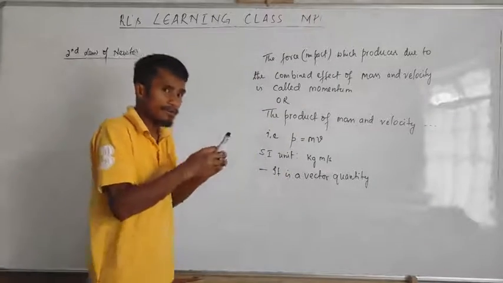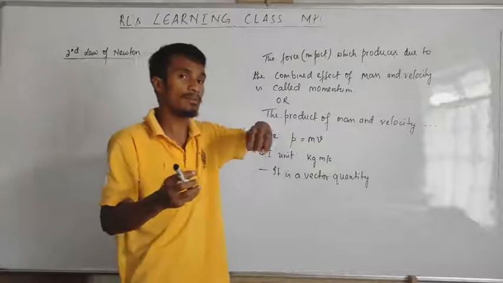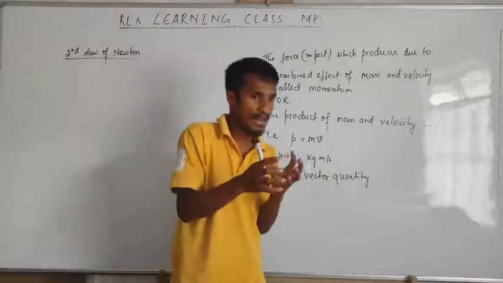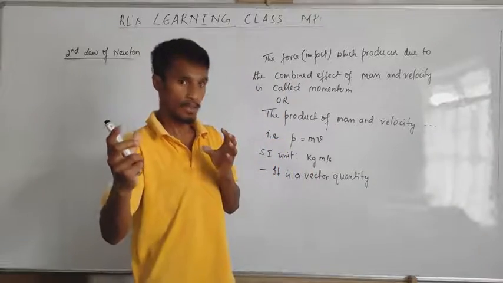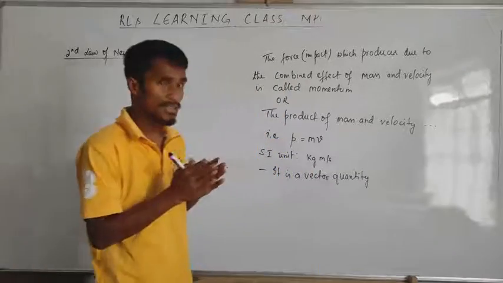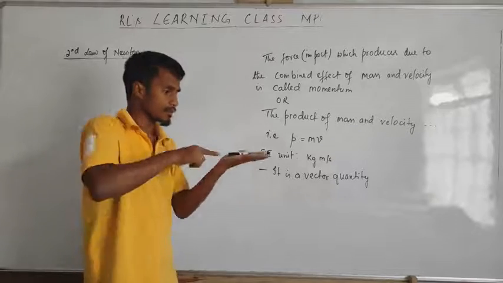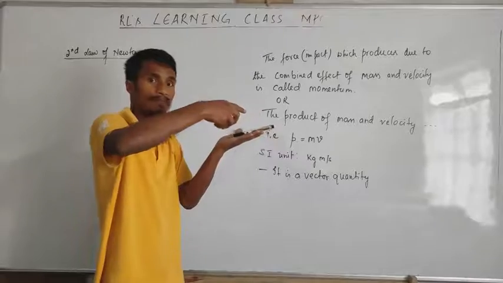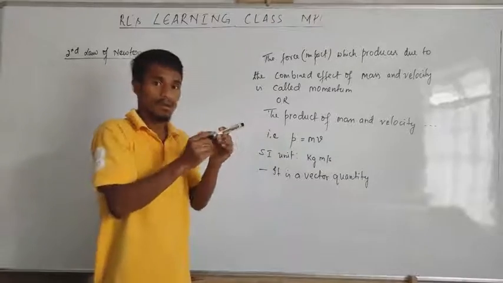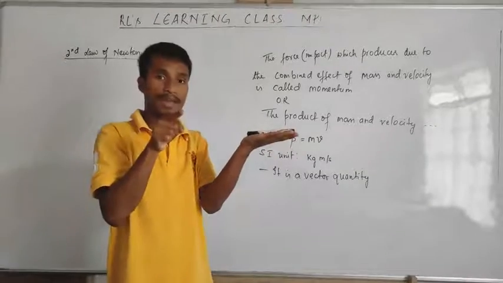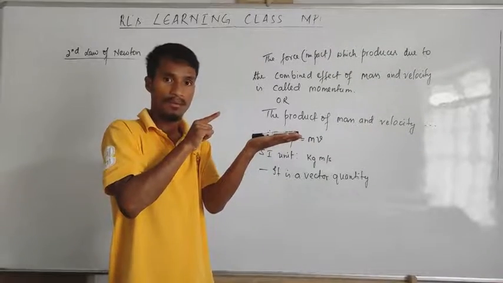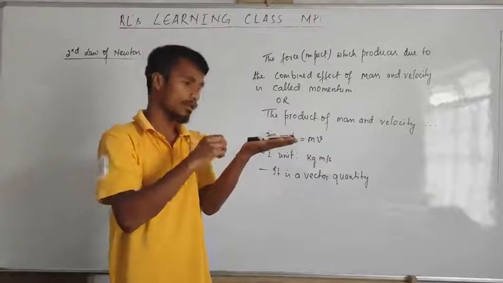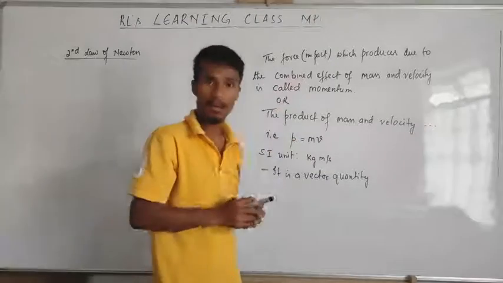If the force is large, then the momentum will also be large. And if the momentum is very large, then the applied force is also very large. That is Newton's second law. This object is at rest. If I push it, how much force is required to push this object? That force has to be greater than or equal to the momentum of the object.